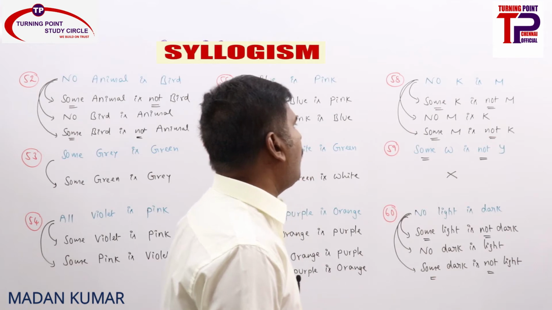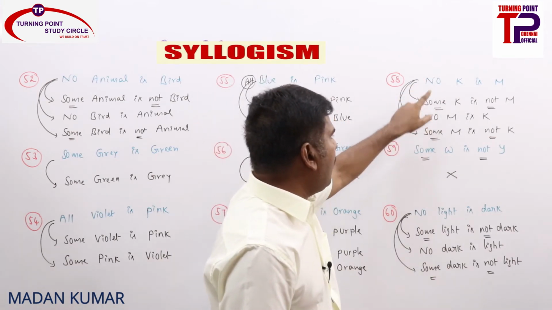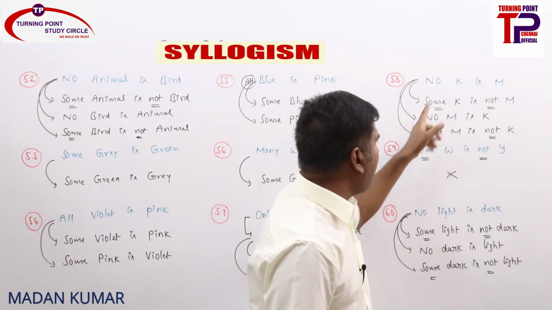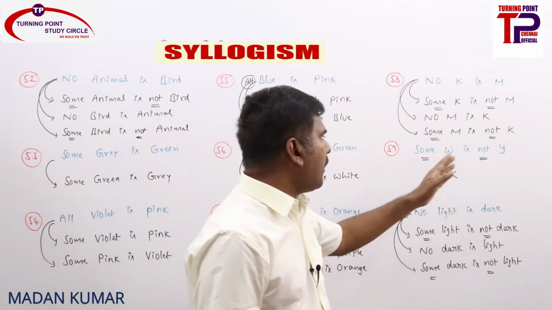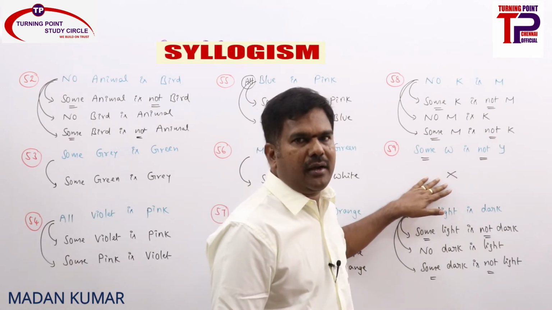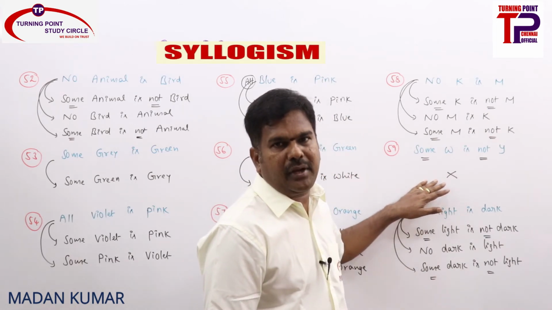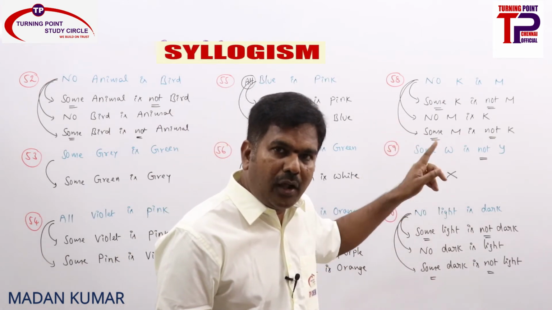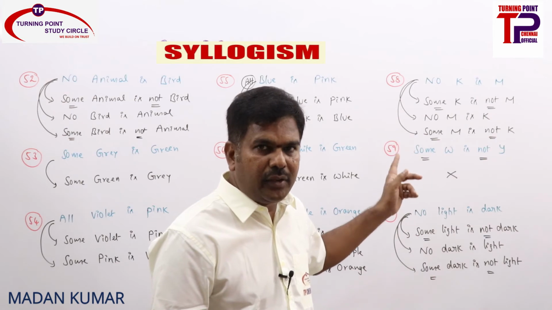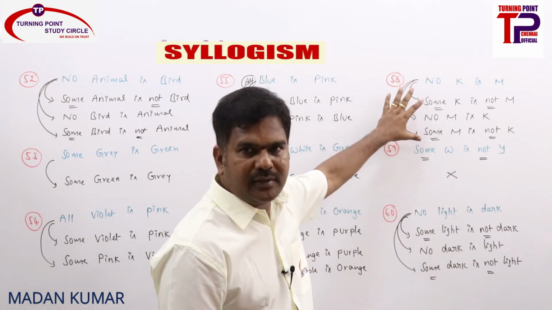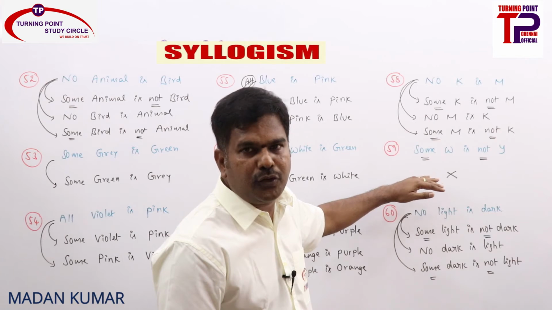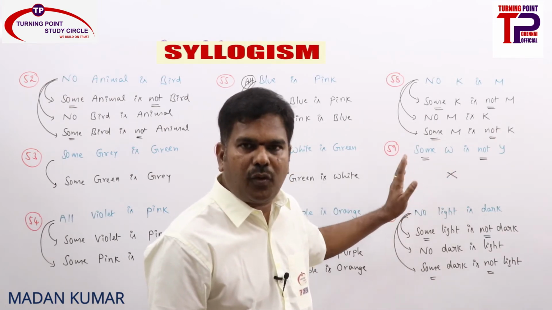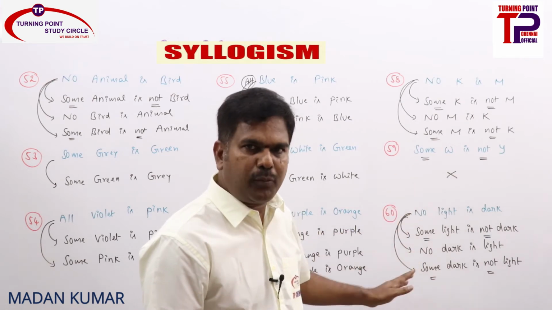Clear? Next one, no K is M. E is directly implied by O, and E can be converted into E and also O. So some K is not M, no M is K, and some M is not K. Some W is not Y: O cannot be converted. I am just repeating again, O cannot be converted, but whenever an E statement is there, E is directly implied by O, and E can be converted into E and also O. You will be getting O and O reverse from an E statement, not from an O statement. From an O statement we should not take O reverse into consideration, because O cannot be converted. Always keep note of that.